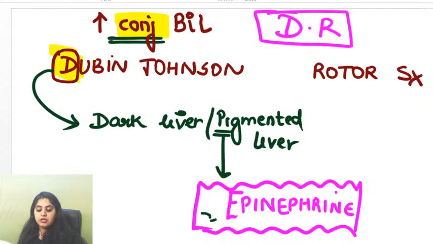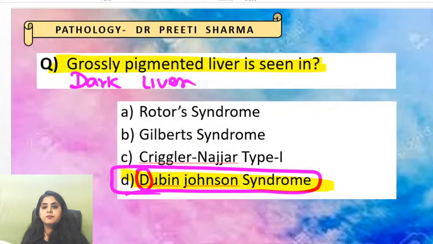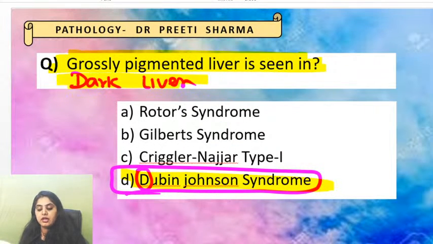So remember, Dubin-Johnson, dark liver or a pigmented liver. Are we all clear with this? That was your question. Grossly pigmented liver is seen in, remember, grossly pigmented or dark liver is seen with Dubin-Johnson syndrome. So Dubin-Johnson is your conjugated bilirubin increase, which also brings us to the end of the session.